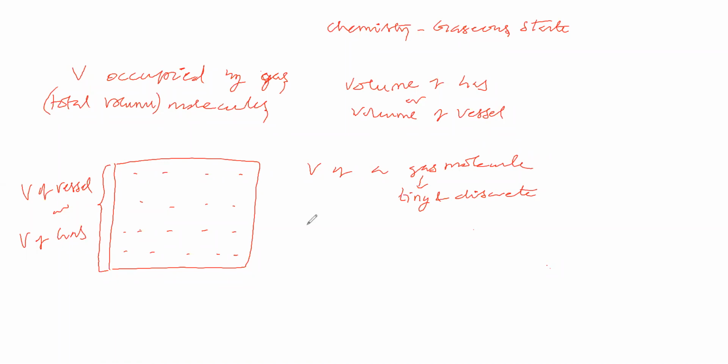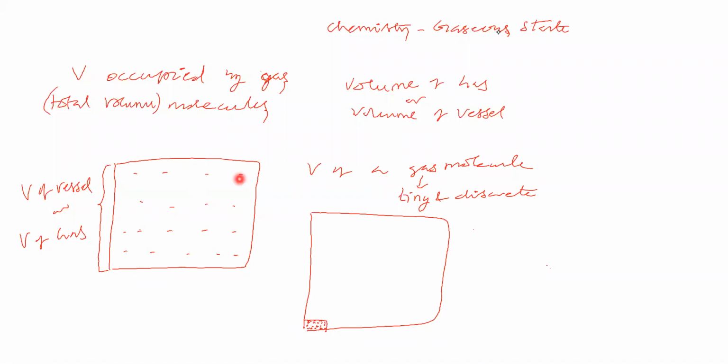Now let us bring all the gas molecules to one side. Let us bring all these gas molecules to this place. Now we are getting volume occupied by gas molecules.